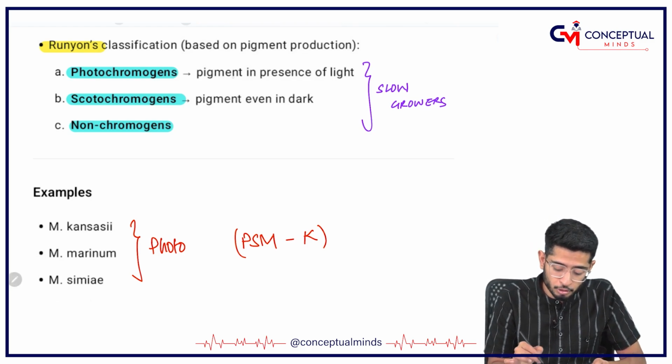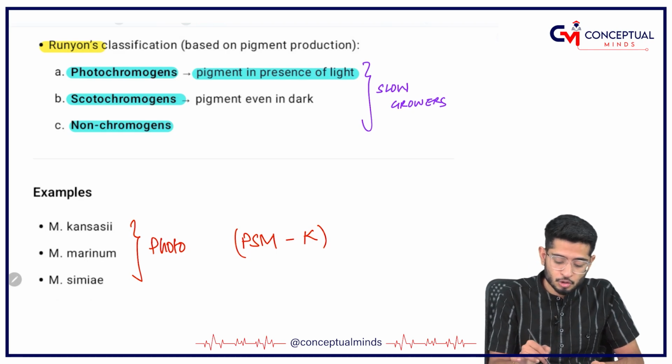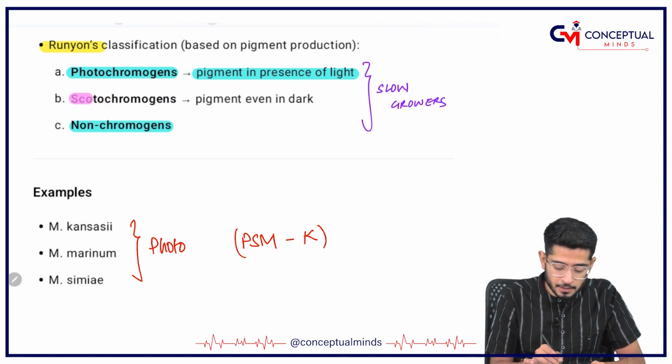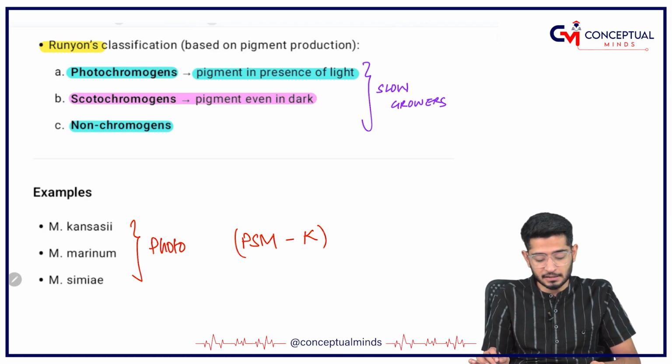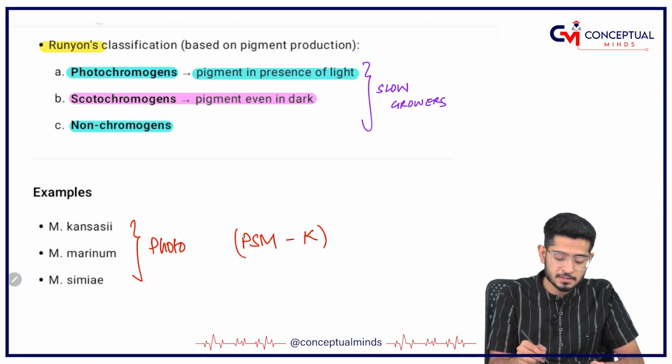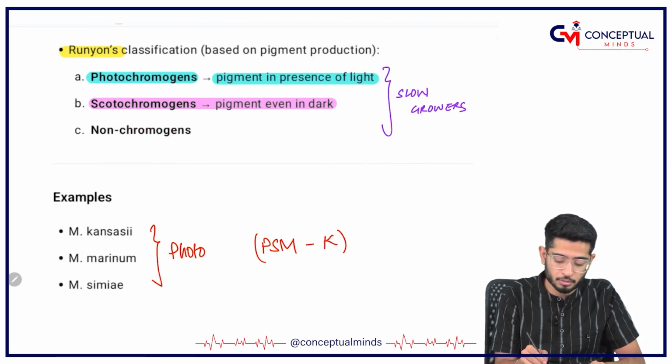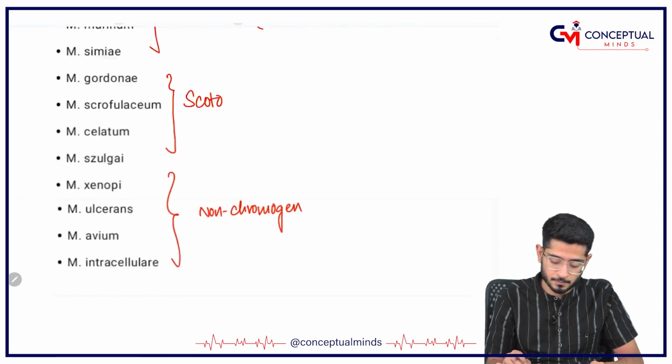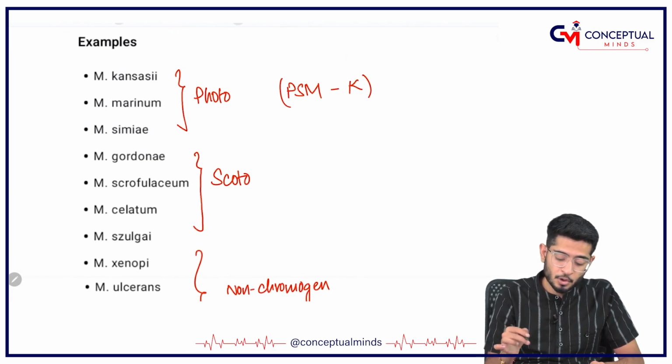Pigment. So, photochromogens means pigment is produced in the presence of light. Scotochromogen means pigment produced in the absence of light, in the dark. And non-chromogens means I am not going to secrete any pigment, you do whatever you want to do, no pigment from my side. So, see the examples.